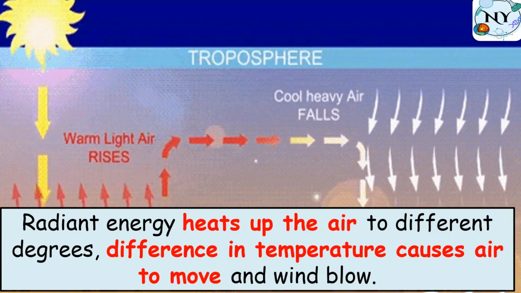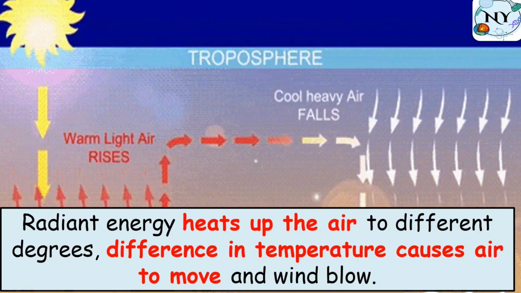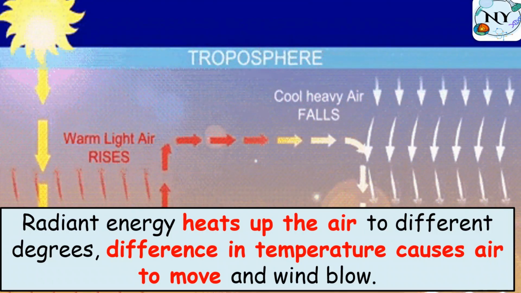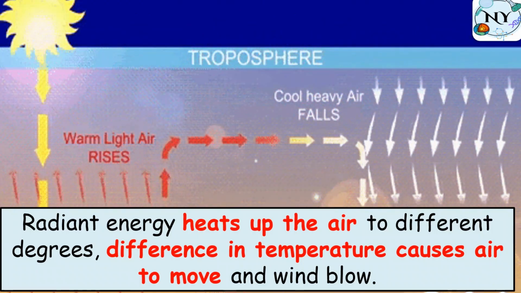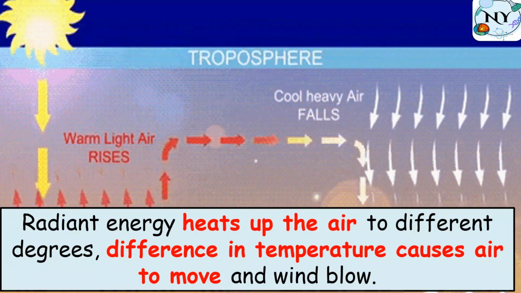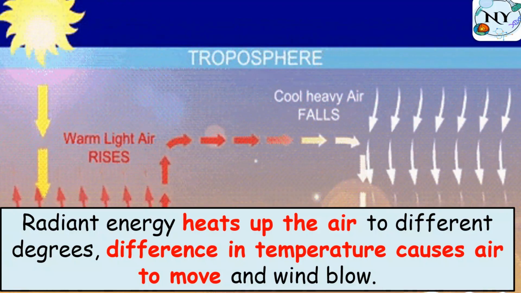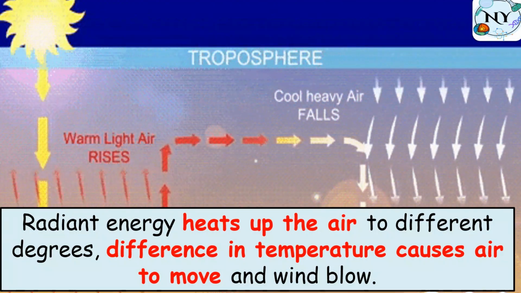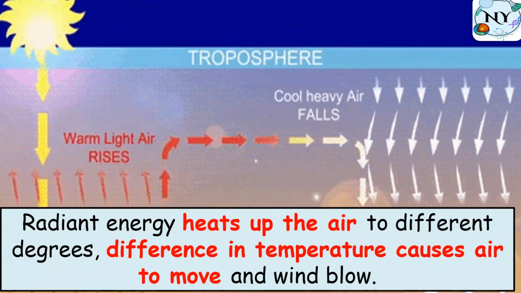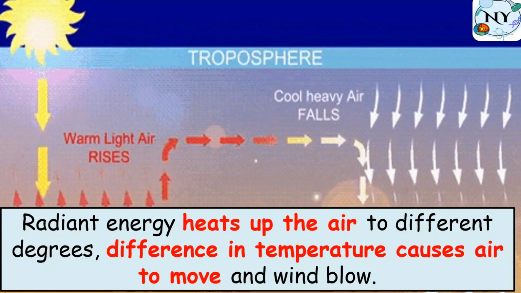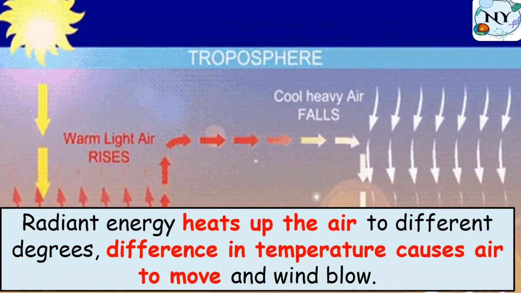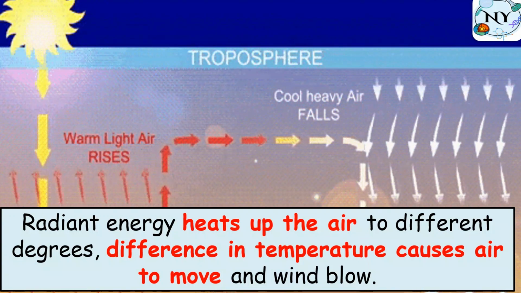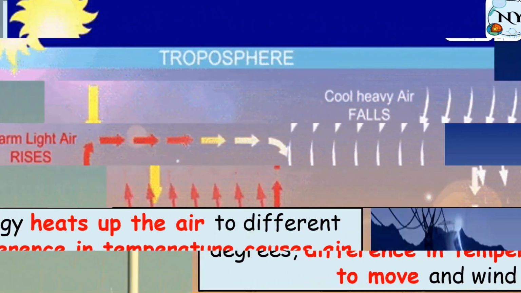Since I have differences in air temperature, I have hot air, warm air, and cold air, due to the difference in amounts of solar energy. So the hot air rises up while cold air moves or falls down. This movement, hot air rising up while cold air falls down, as we see here in the picture, is what leads to wind blowing.